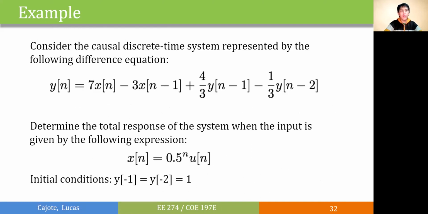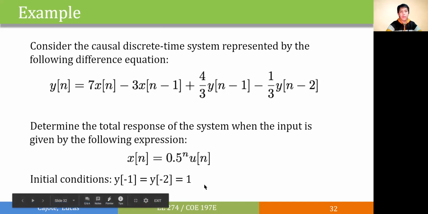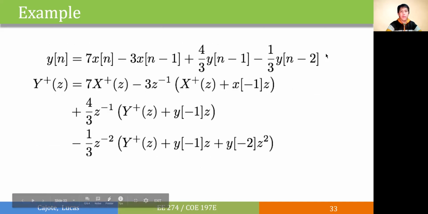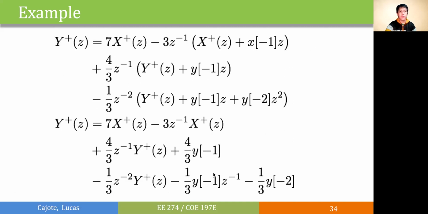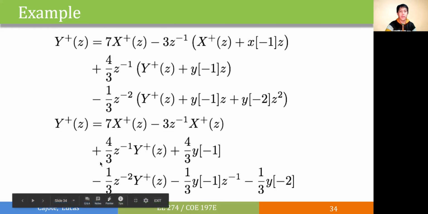Now let's try to solve this difference equation using the unilateral Z transform. Here we have our input as 0.5 to the n u of n, and we have these initial conditions. First, we can already transform the LCCDE into our Z domain, and using the time-shifting property, we'll incorporate the initial conditions for x of n minus 1, y of n minus 1, and y of n minus 2. Plugging in the values, we get this equation.